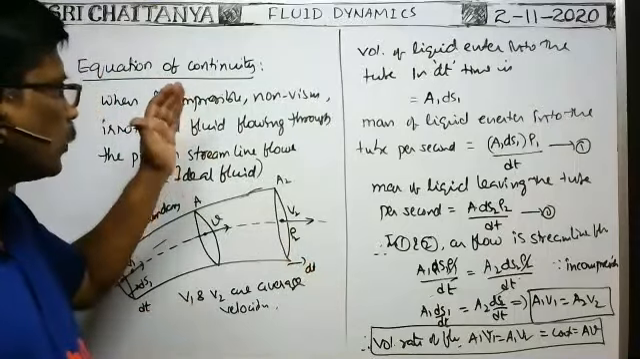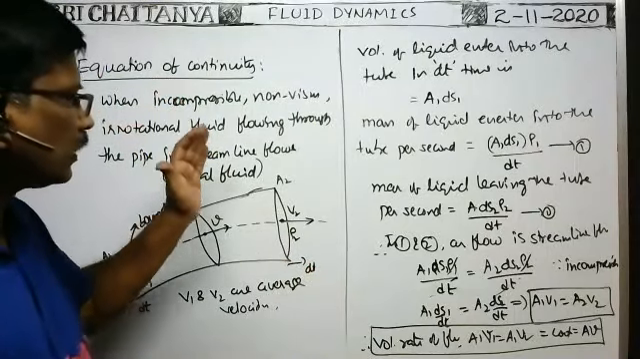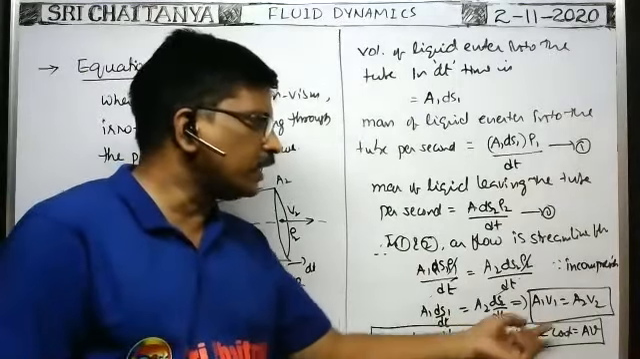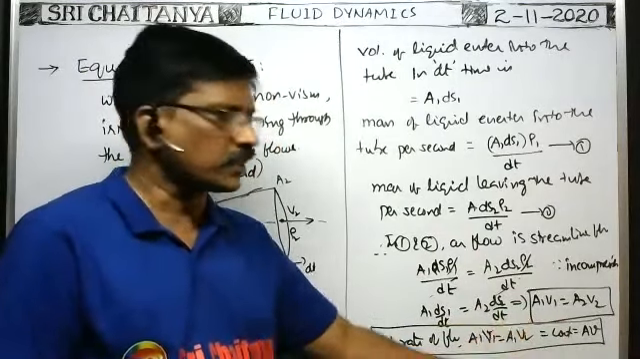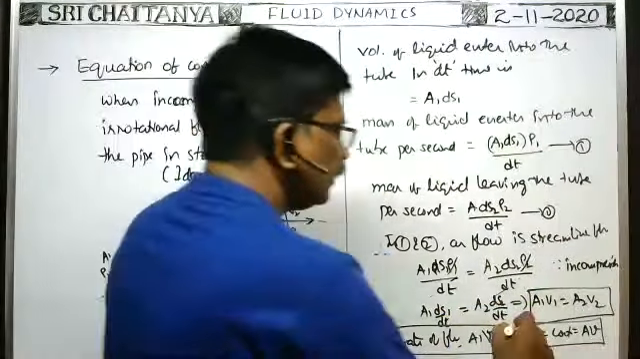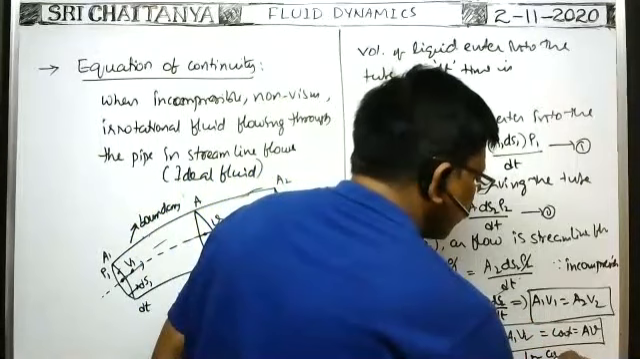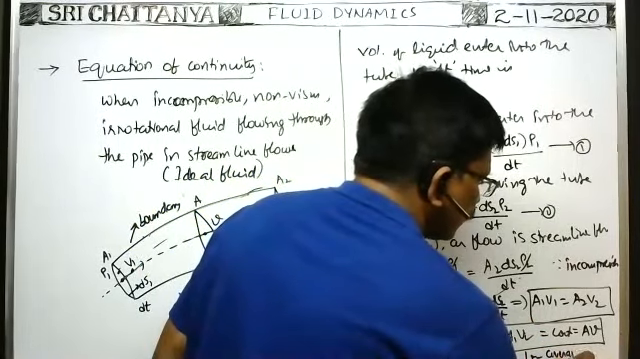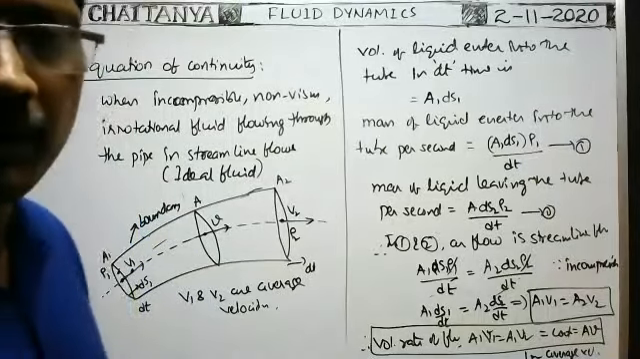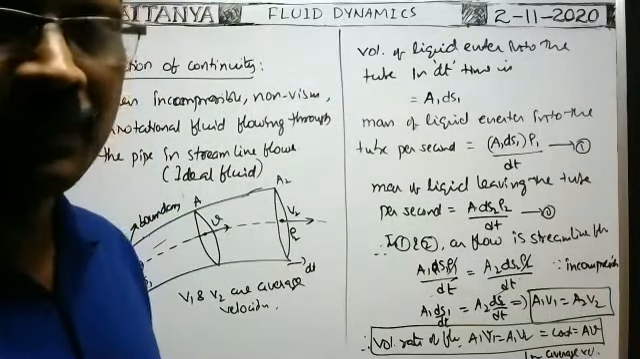So whenever an incompressible, non-viscous, irrotational fluid flows through a pipe in streamline flow, the volume rate of flow AV is equal to constant. That is the general expression, where V is the average velocity. That is important. Okay, last one, example 42. Only 2 or 3 minutes I will take.